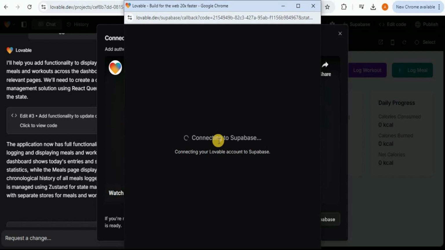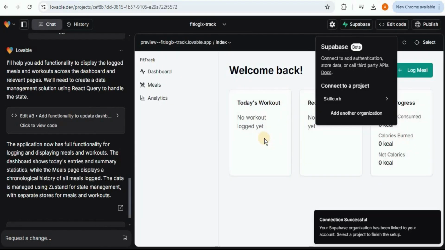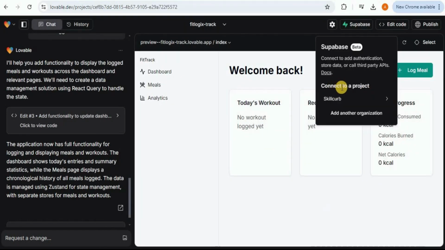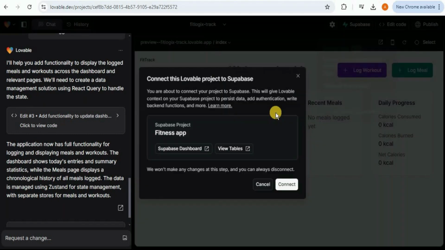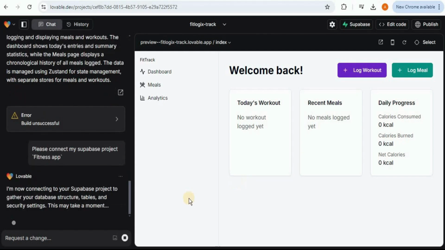Here you will see that it starts connecting to the Supabase. And once the connection is established, now it will show you your organization right here, and then all the projects which are present inside the organization will be available to you. So I'm going to connect this application with the fitness app project which I've created in the Supabase. Simply click on connect and it will here provide you that it is now connecting to your Supabase project to gather the database structure, tables and security settings.